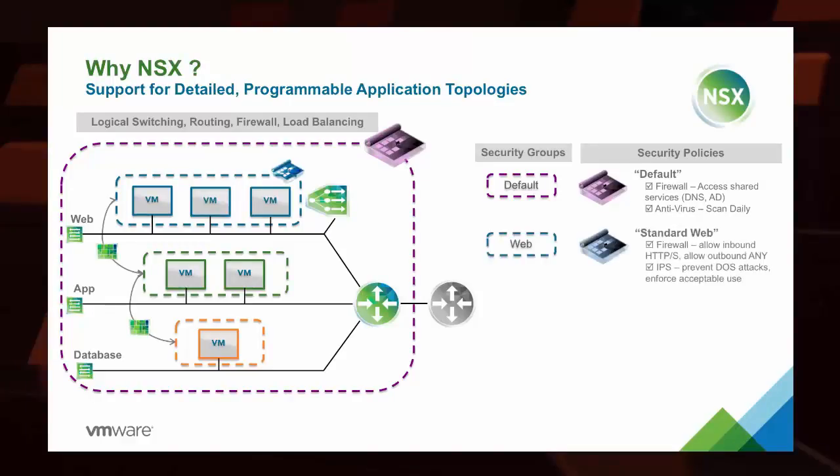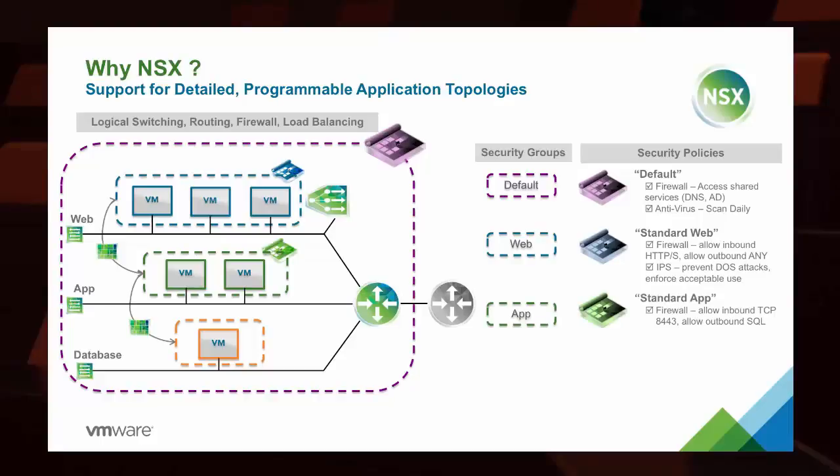Then we may also have a standard web policy that's going to be applied inside of the web tier that's going to allow basic traffic. It's going to prevent DOS attacks and enforce acceptable use inside of the web tier, things that we wouldn't need inside of the database layer.